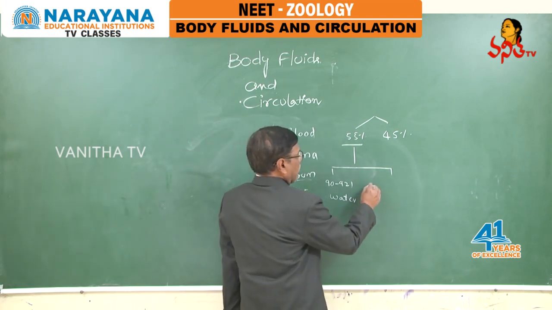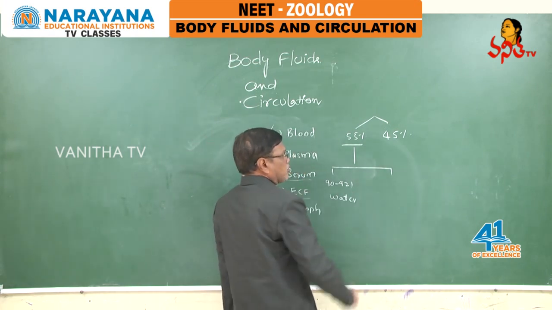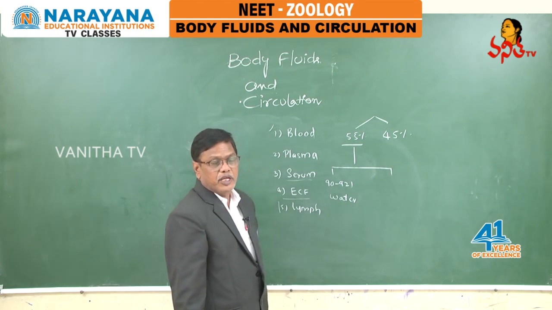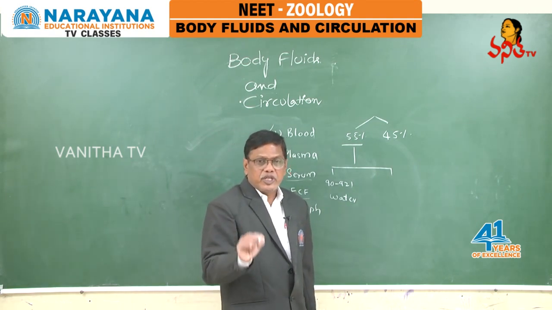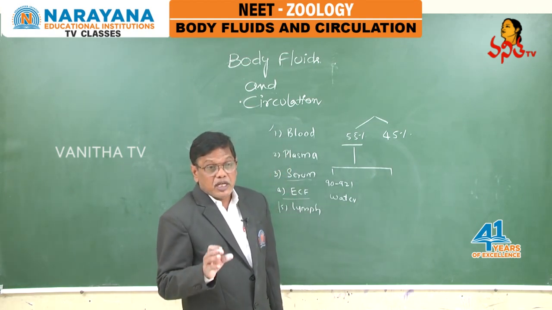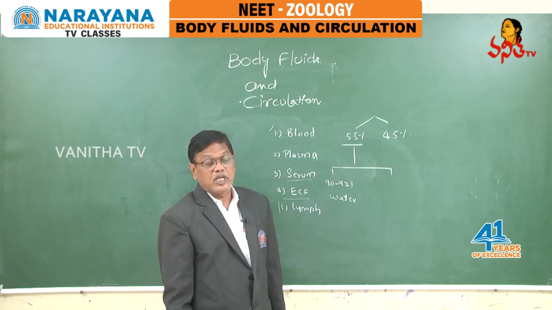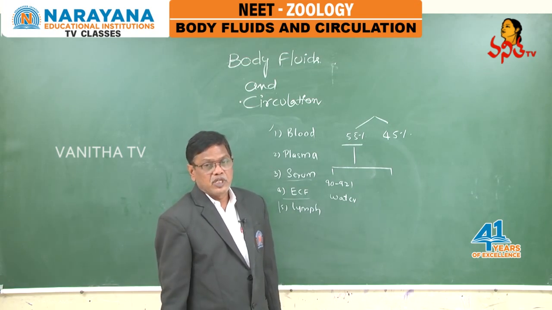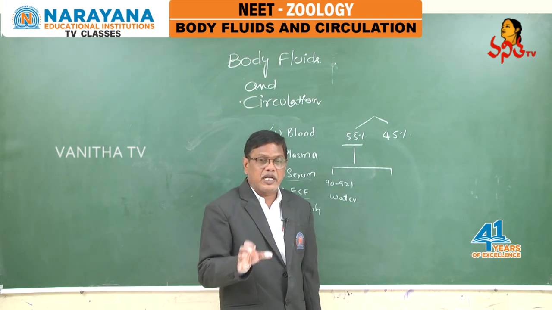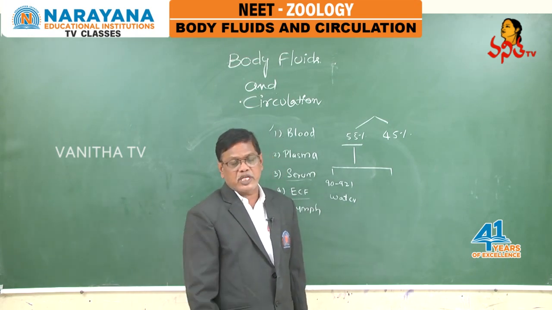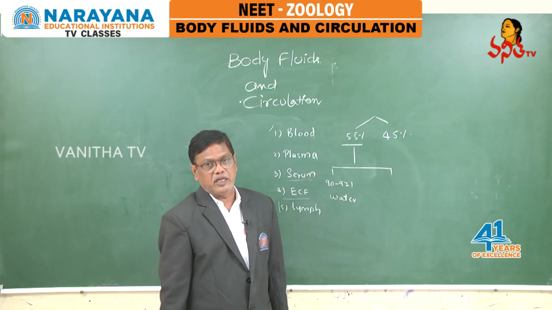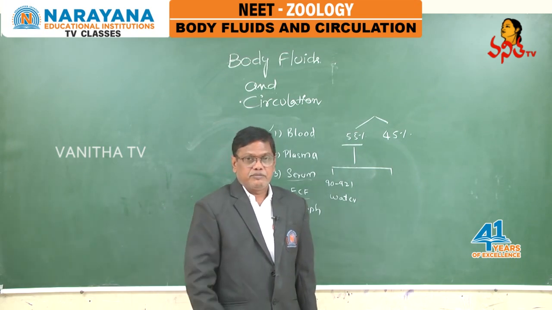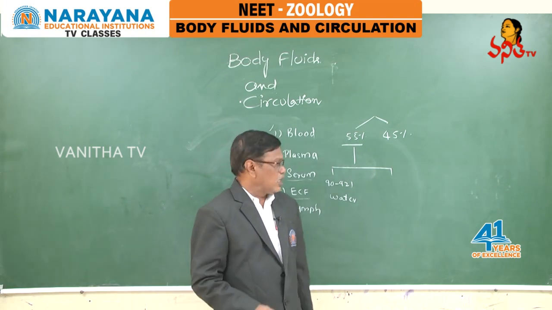The protein composition of plasma includes serum albumins and serum globulins. At the same time, there are coagulating proteins like fibrinogen and prothrombin, and heparin, which is an anticoagulant.